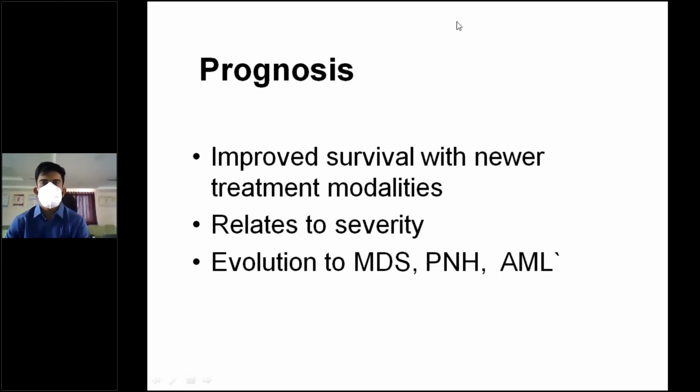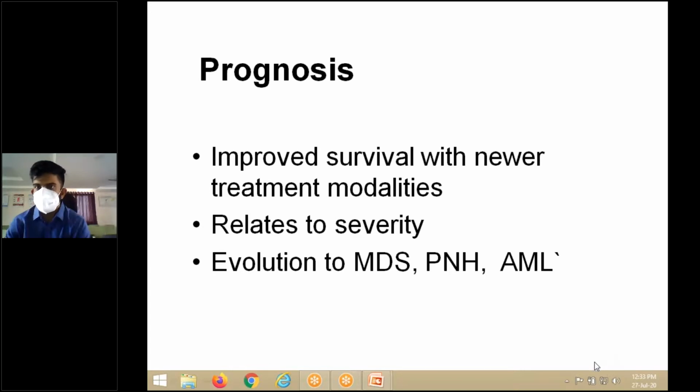It relates to severity, right? It relates to severity. Sorry, the catheter name is Hickman's catheter. Hickman's catheter. Prognosis is improved survival with newer treatment modalities and relates to severity. And there is also a chance of evolution to myelodysplastic syndrome, paroxysmal nocturnal hemoglobinuria, and acute myeloid leukemia, especially after treatment with cyclophosphamide.